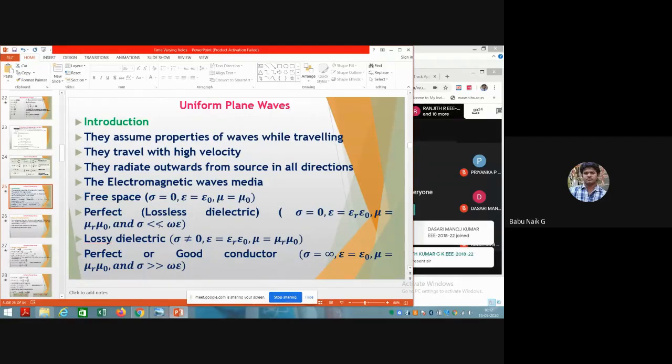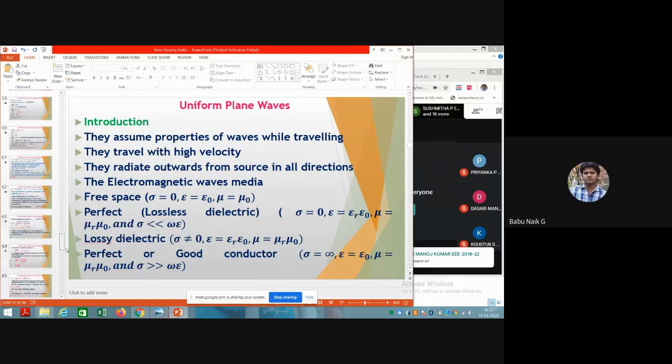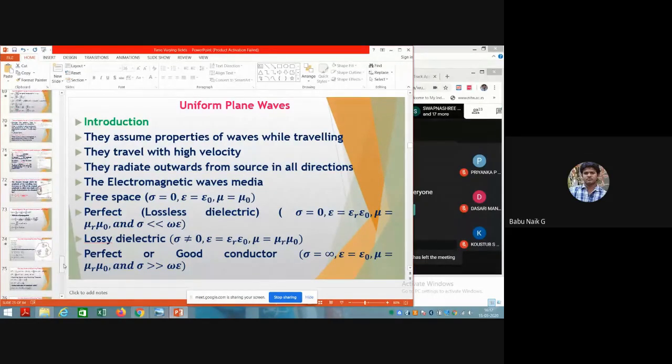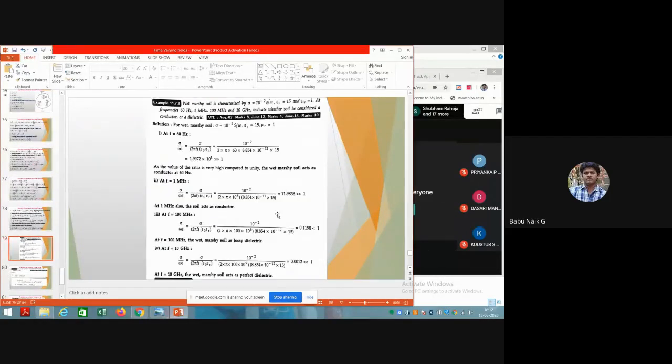By considering all these four conditions, we need to calculate the problem when the uniform plane wave travels through any of these mediums. For the four conditions we need to calculate the velocity, how much it is going to propagate, the attenuation constant, how much it is going to attenuate, the impedance, and finally the wavelength.